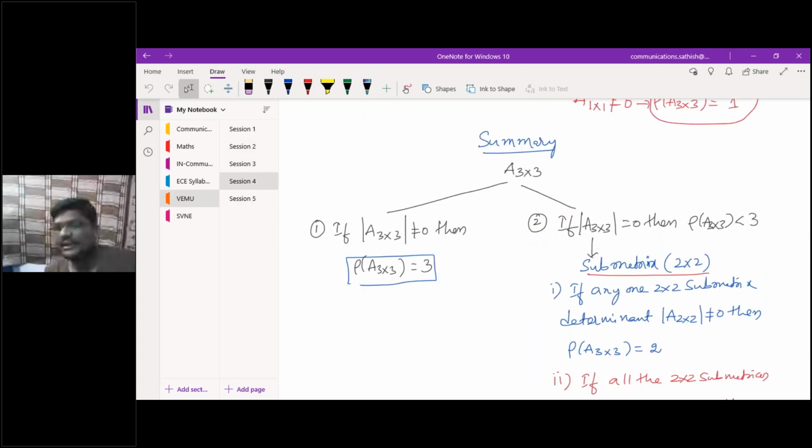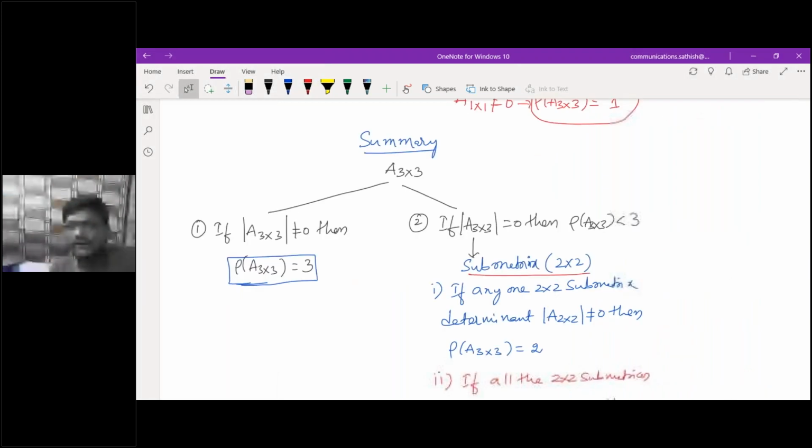Am I correct? Yes, sir. And if the determinant of a matrix is 0, then I will go with respect to submatrices. That is how I did it in the previous session. Am I correct or wrong? Yes, sir.